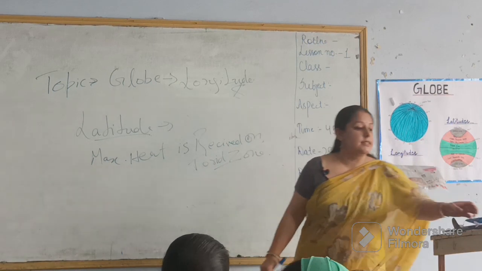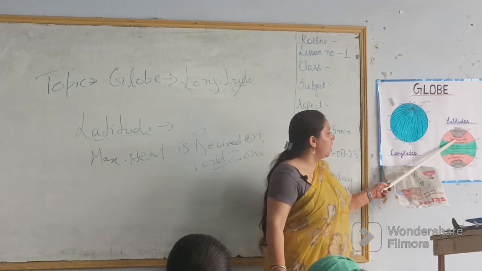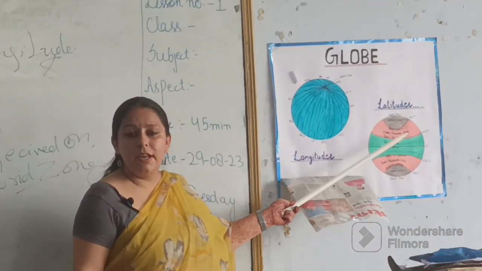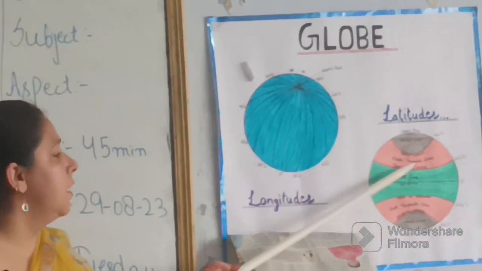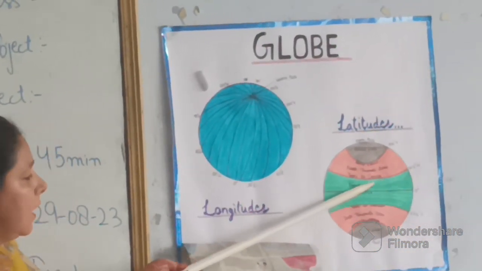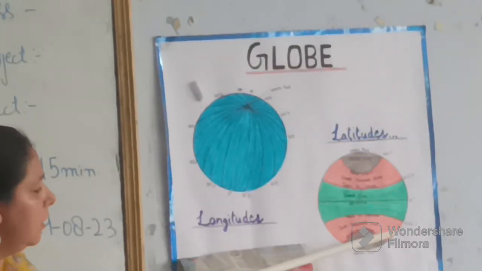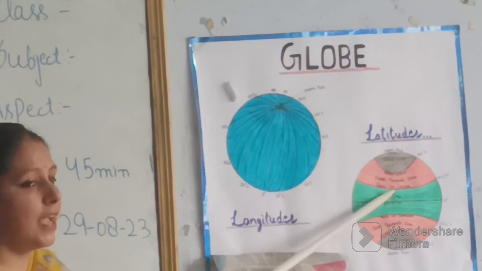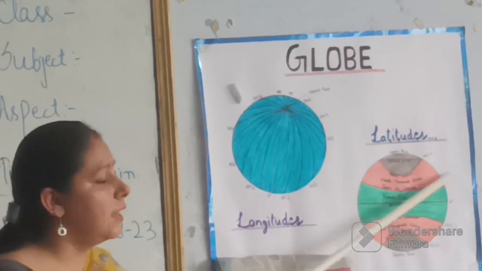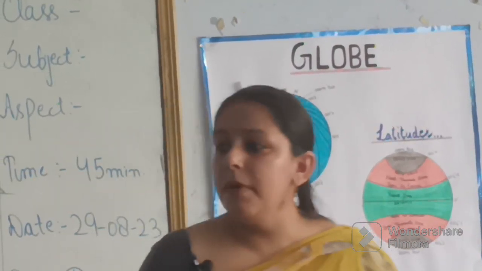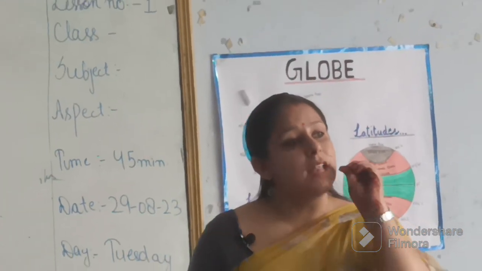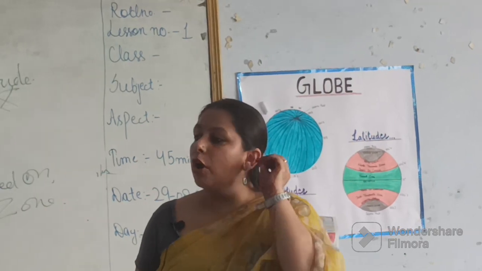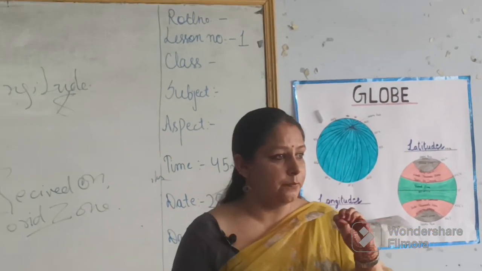Now the next two lines, as you see on this chart, there are two lines that are dividing the northern hemisphere and the southern hemisphere. So why this line, Tropic of Cancer and the Tropic of Capricorn? The Tropic of Cancer is on 23 and 30 minutes. Why is this line on 23 degree? Not on 40, not on 30.